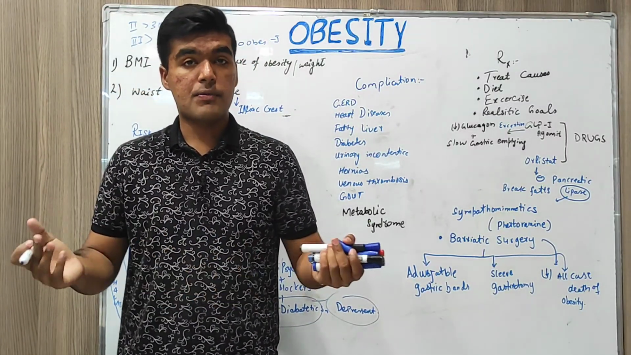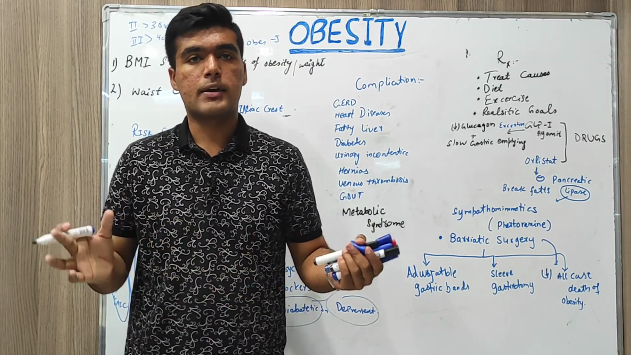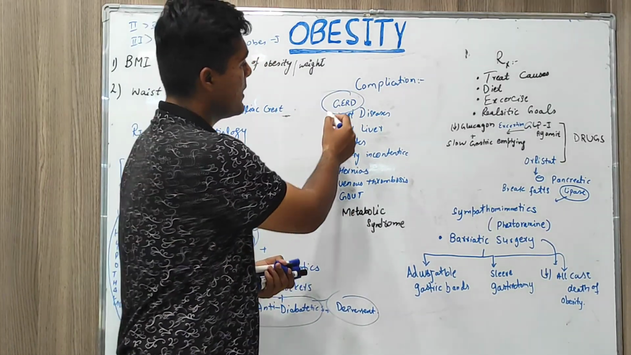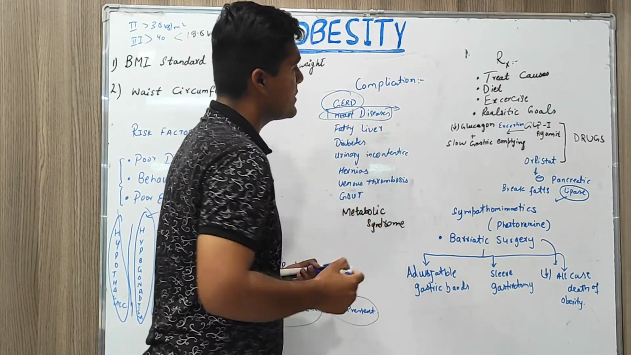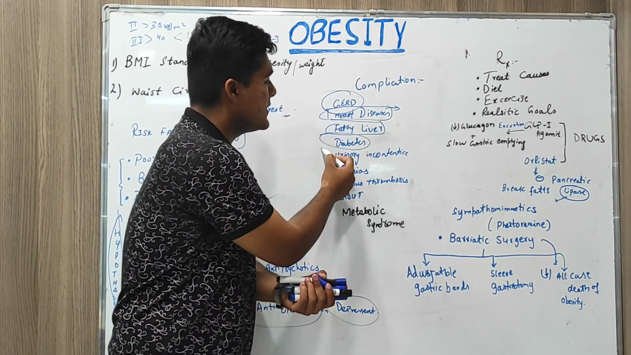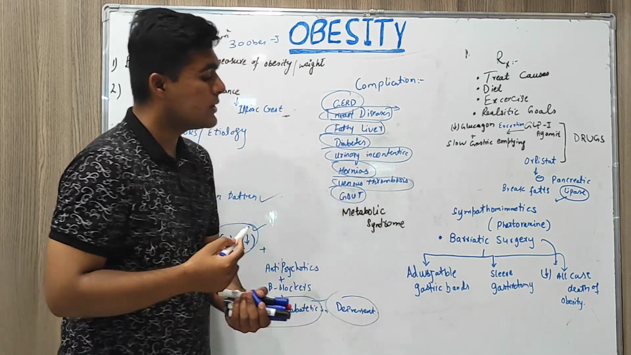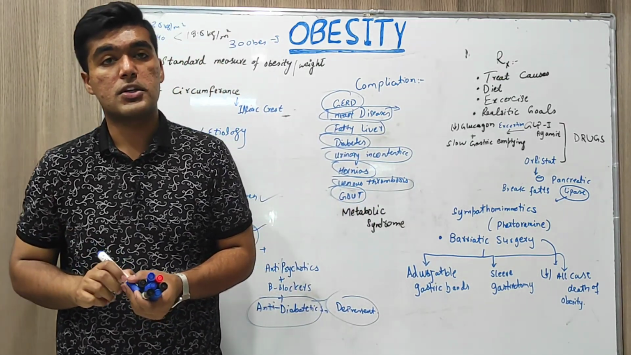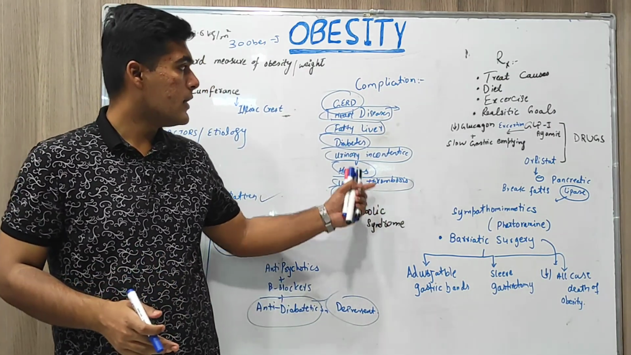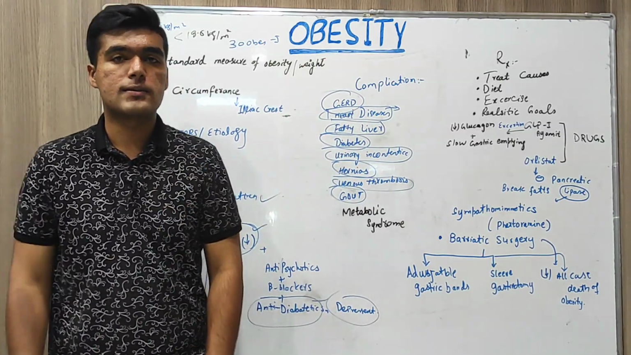So we have different complications. Almost every organ is affected if a person is obese. GERD, gastroesophageal reflux, heart diseases, hypertension is most common, fatty liver diseases, diabetes, urinary incontinence, hernia, venous thrombosis, gout, and metabolic syndrome, which is basically a complication of diabetes, obesity, and hypertension that develops. So obesity is one of the most important causes of metabolic syndrome as well.